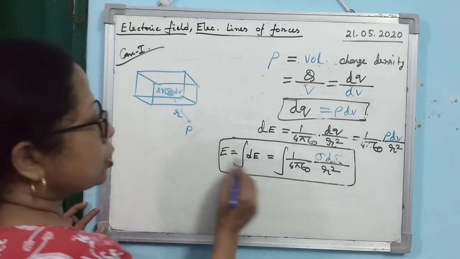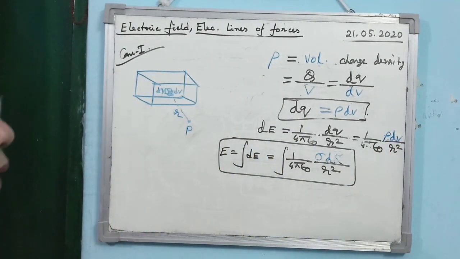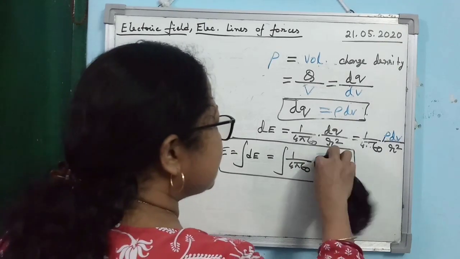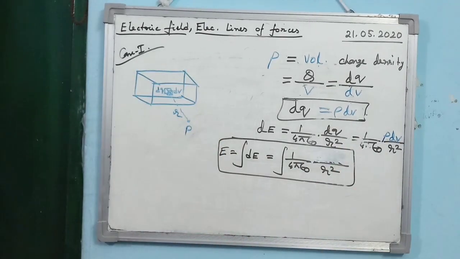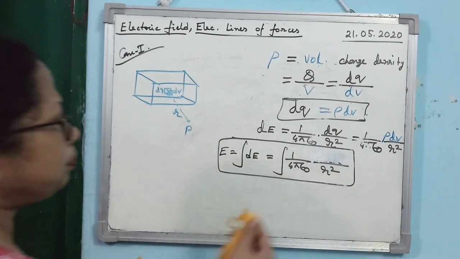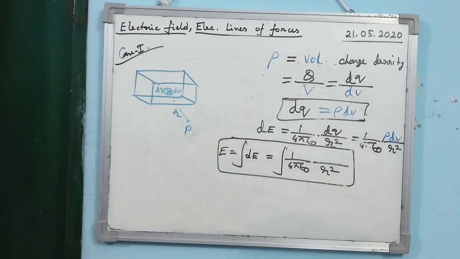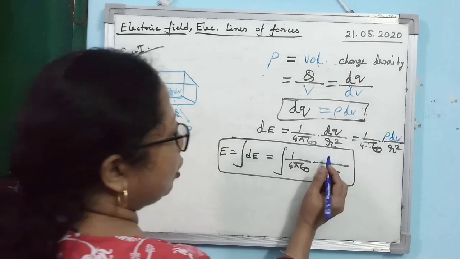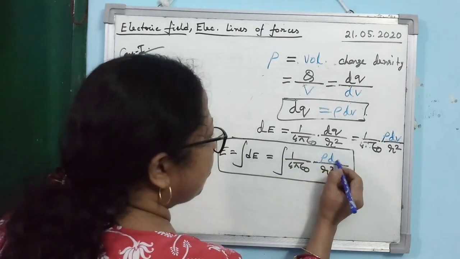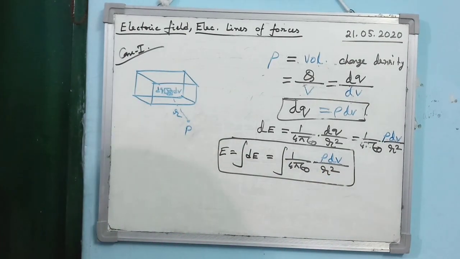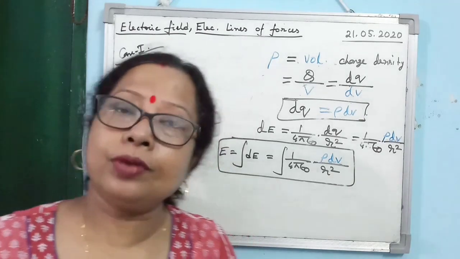Is that clear? So here you see what will be the total electric field intensity. Total electric field intensity means you have to integrate dE, isn't it? So it will be integration dE, and it will become integration 1 by 4 pi epsilon naught rho dV by r square. Clear to everybody?